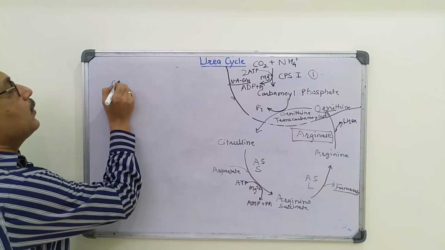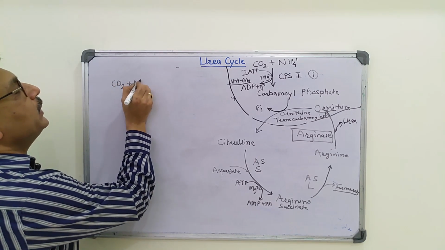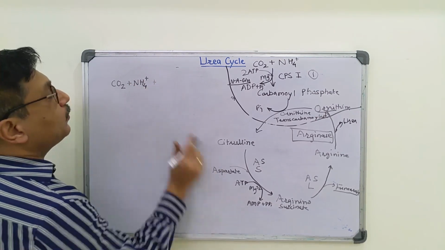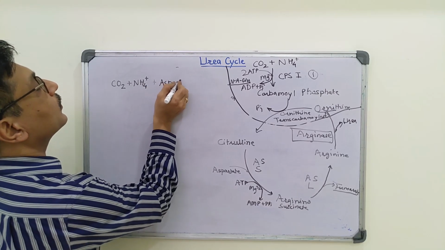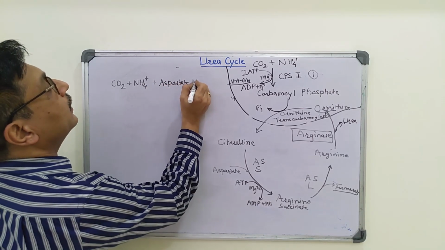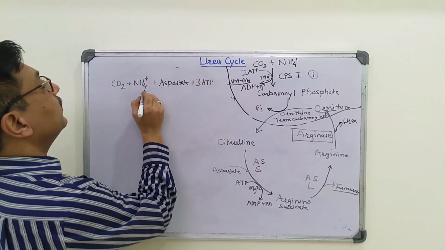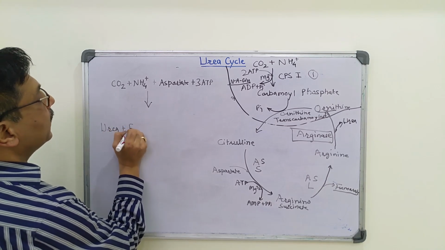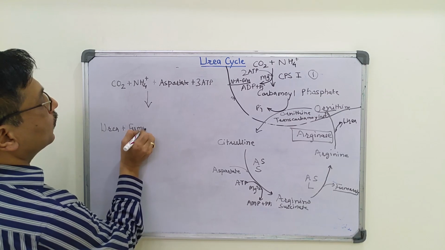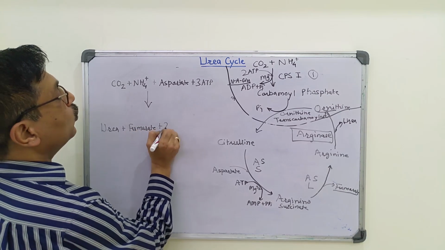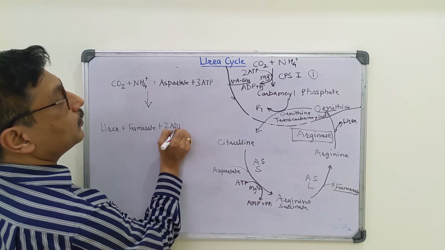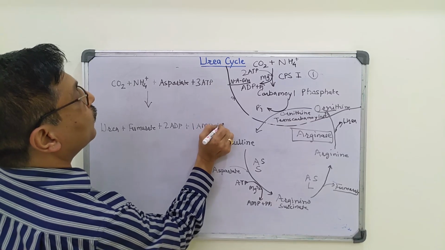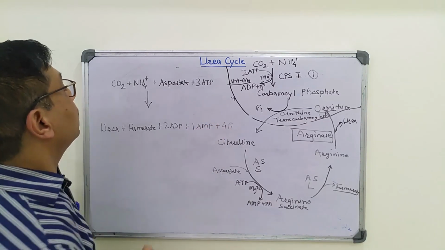Carbon dioxide plus ammonium ion plus aspartate and 3 ATP molecules are converted to urea plus fumarate plus 2 ADP plus 1 AMP plus 4 inorganic phosphate.